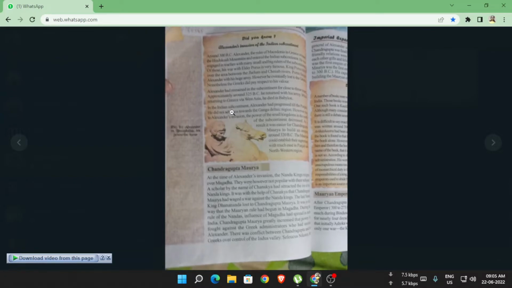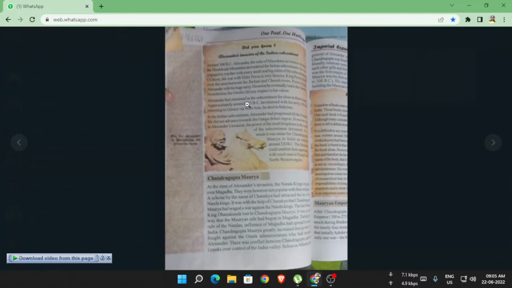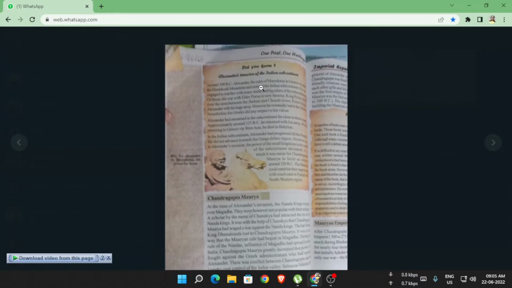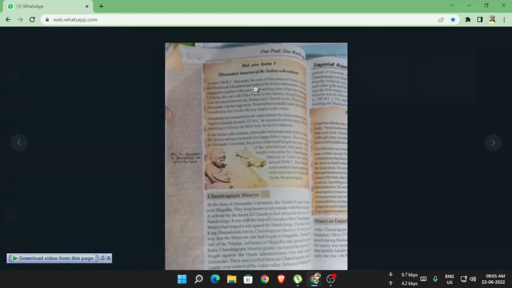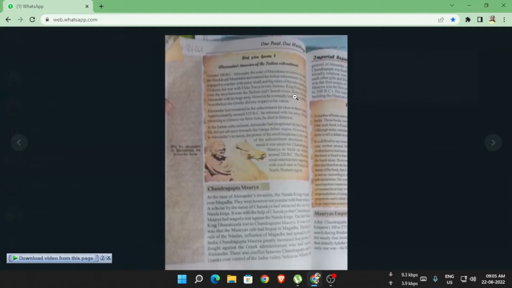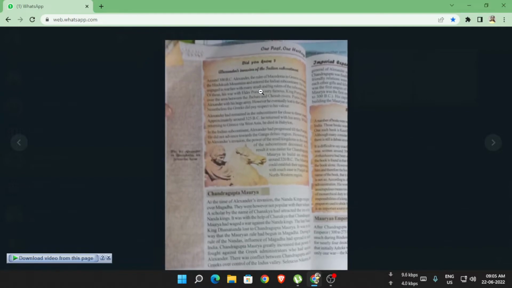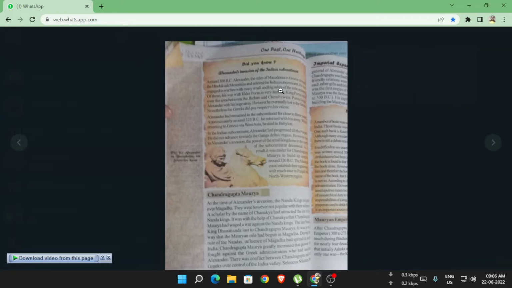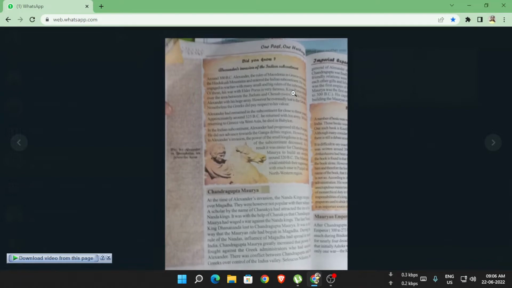Around 300 BC, Alexander, the ruler of Macedonia in Greece, entered the Hindu Kush mountains of the Indian subcontinent.